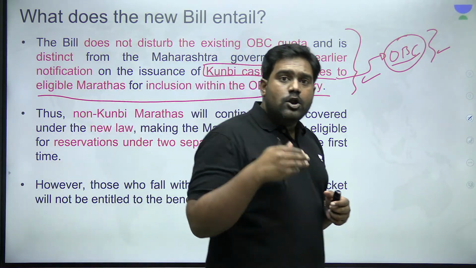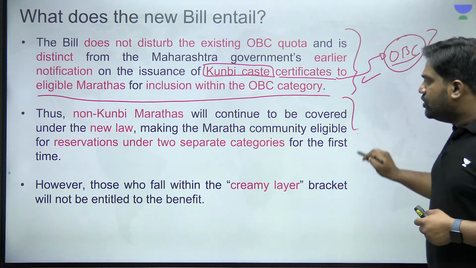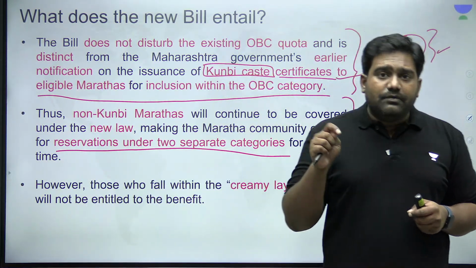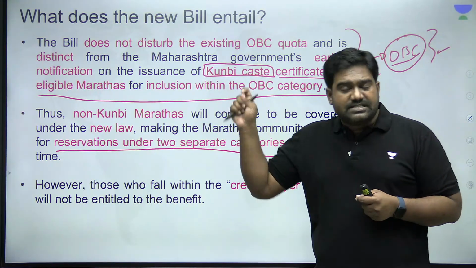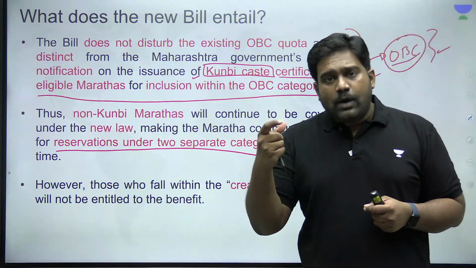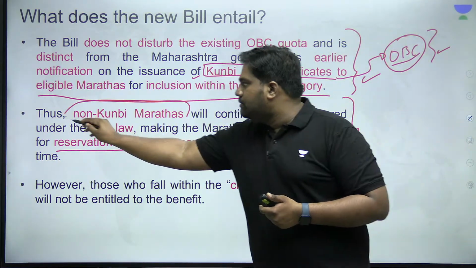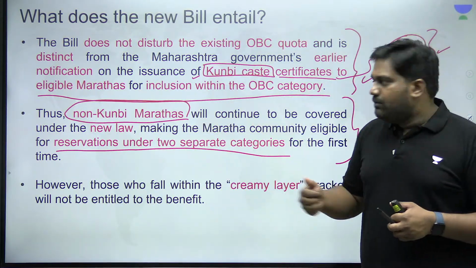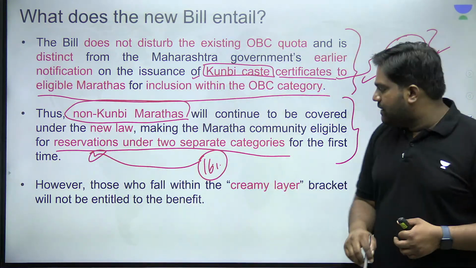So now, non-Kunbi communities of the Maratha group, even they will get reservation through the new law. So basically, there are two different categories right now created by Maharashtra under which the Maratha community is eligible for reservation. One is under the existing OBC reservation, where Kunbi caste members of the Maratha community who have the OBC caste certificate can claim reservation, plus non-Kunbi communities or non-Kunbi Marathas, right? They are being provided reservation with the new law. Almost 16% reservation is being extended under this new law which has been passed.